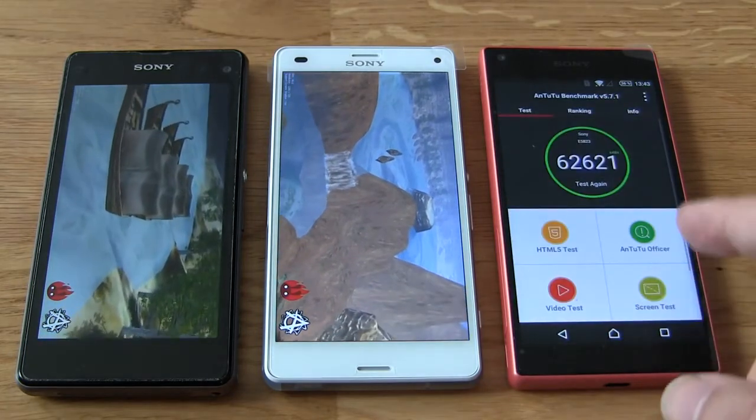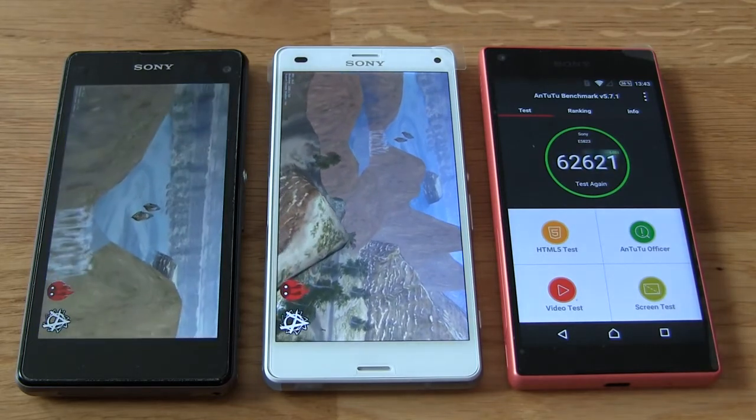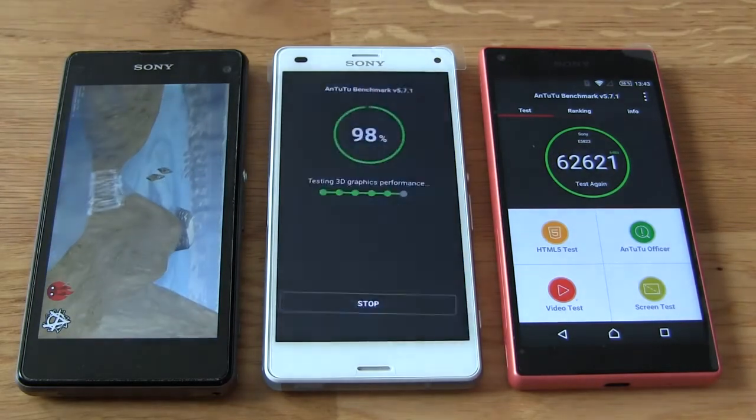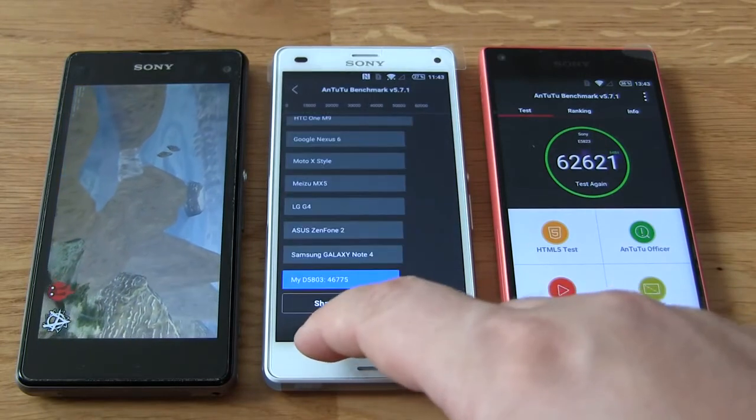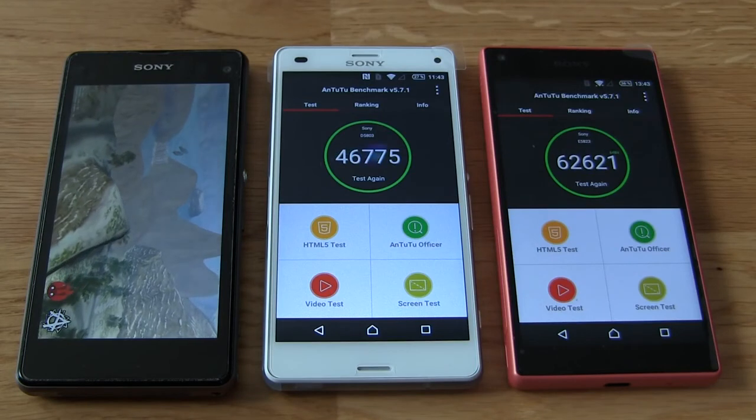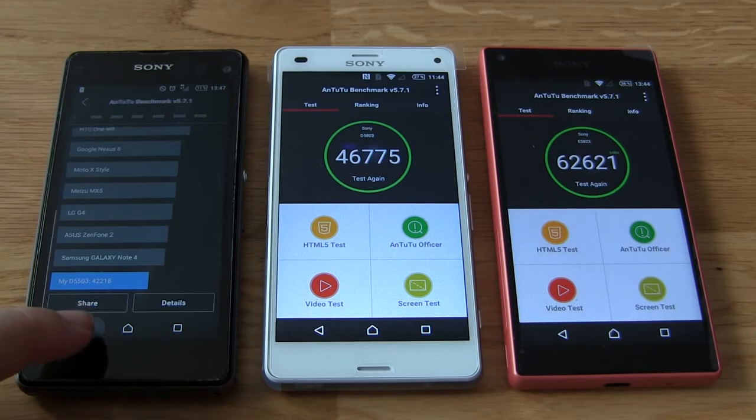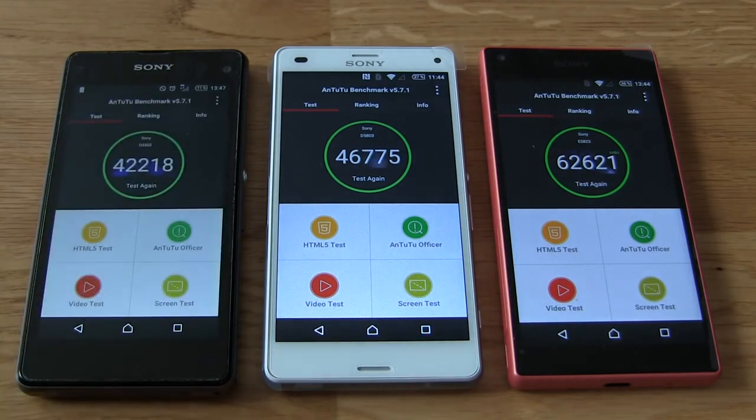So Xperia Z5 Compact, about 63,000 points, a perfect result from this smartphone. Sony Xperia Z3 Compact has about 47,000 points, also very good performance. It's a 1 year old smartphone. And Xperia Z1 Compact, more than 42,000 points. So as I said at the start, all these three smartphones have very good performance, and all three are still among the best smartphones on the market.